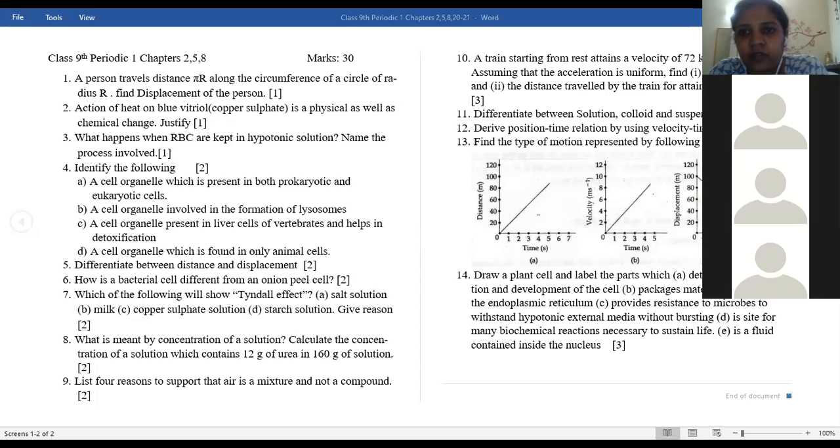Clear? Otherwise, if you take 0.6, you will get the approximate answer of 2700 meters. I think so, you are getting.